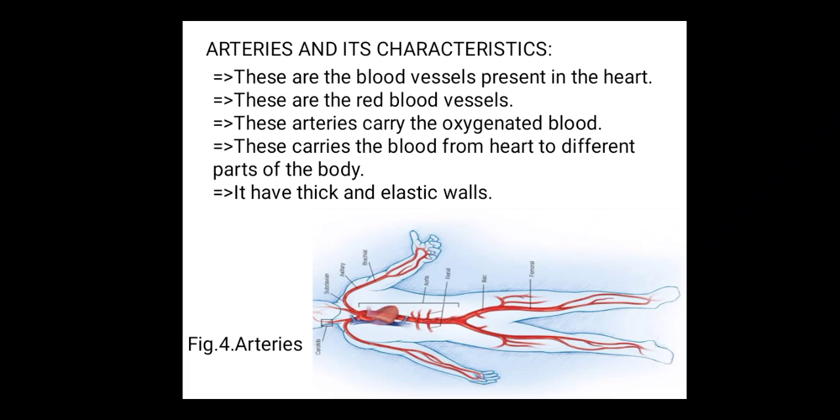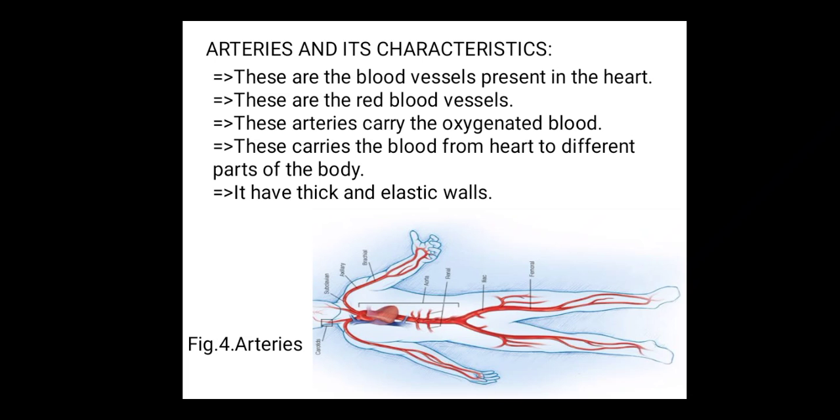These are generally red in color because they carry the oxygenated blood. These carry the blood from the heart to different parts of the body. They have thick and elastic walls, and the blood in them flows at a very high pressure. They don't burst because they have thick and elastic walls. As the blood passes at high pressure, they expand, and after the process they contract again.